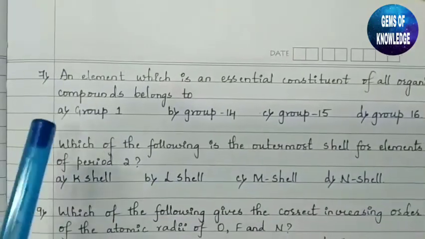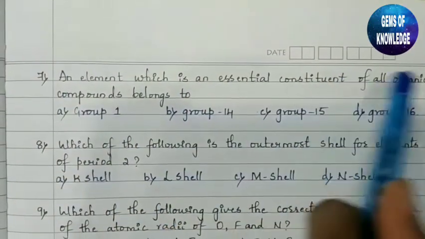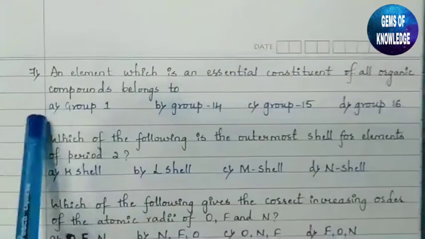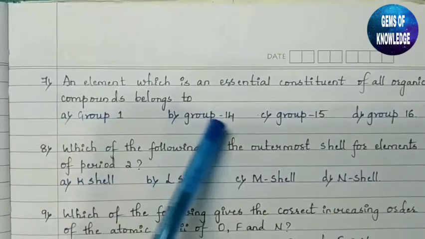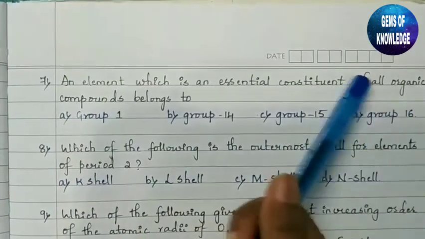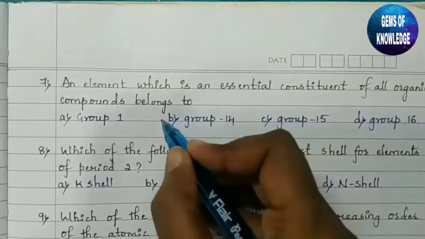Now moving to the 7th question, you can see the question: an element which is an essential constituent of all organic compounds belongs to which group? So we have to answer in which among the following groups all organic compounds belong. The correct answer is group 14.